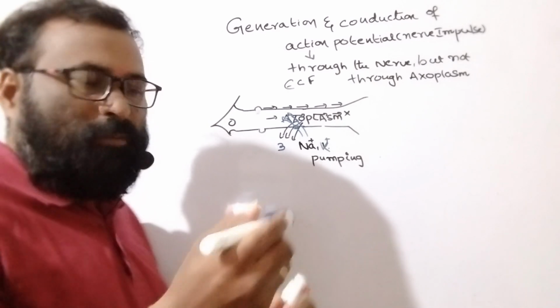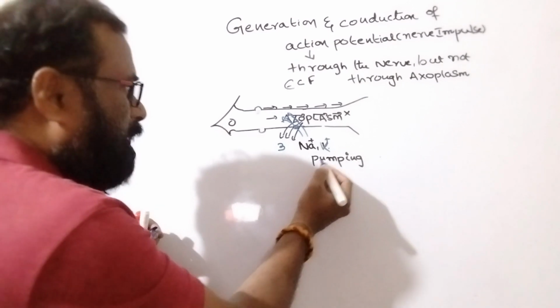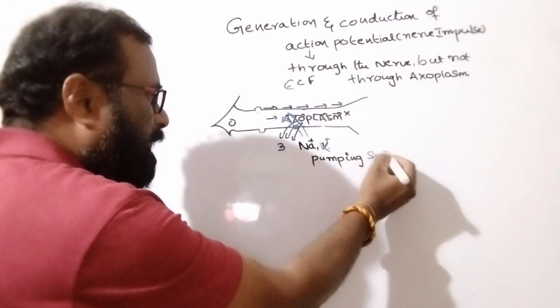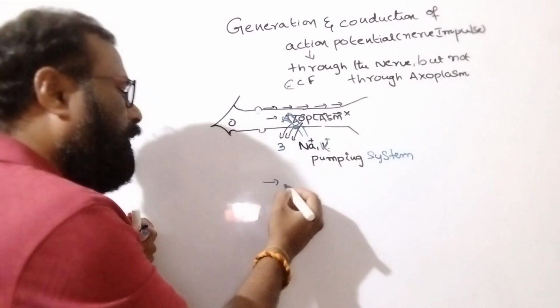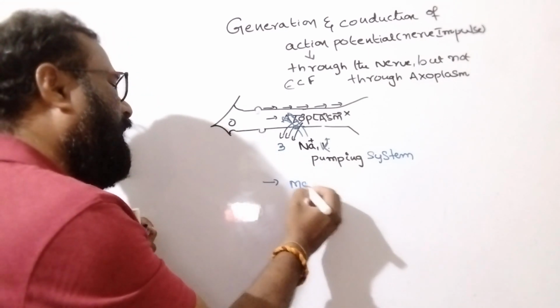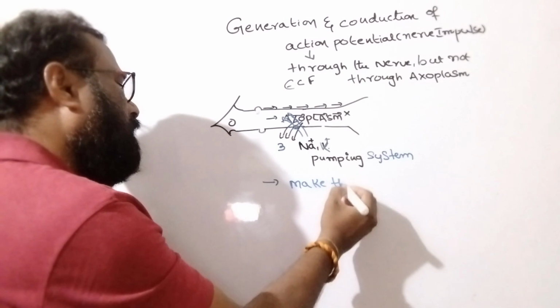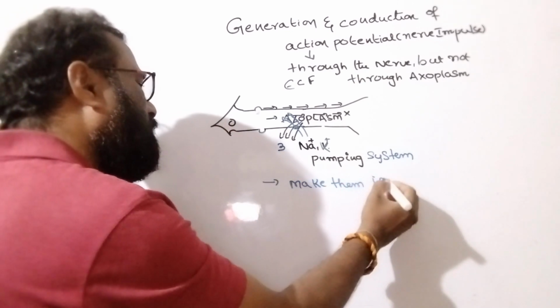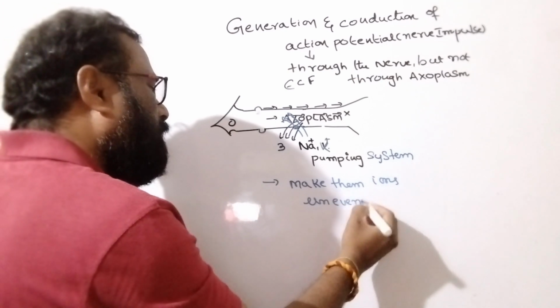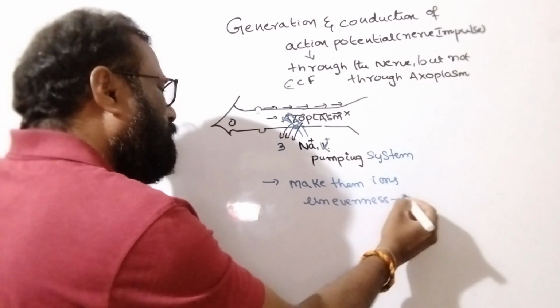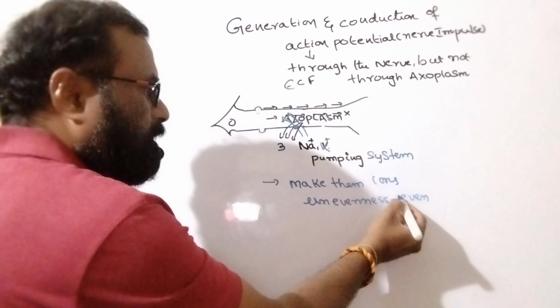The use of the pump is to make the uneven ions even.